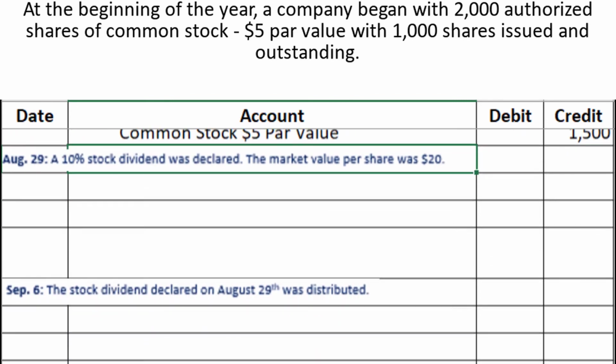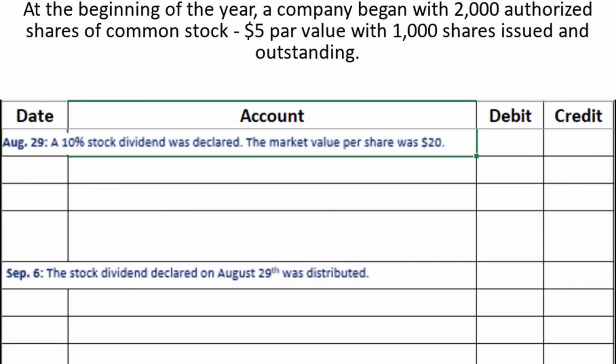Next, on August 29th, a 10% stock dividend was declared. The market value per share was $20. Since the stock dividend is for less than or equal to 25% of outstanding shares, it is a small stock dividend. Remember our chant from earlier?